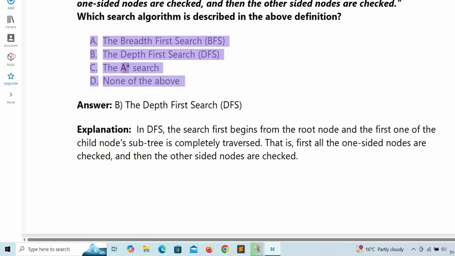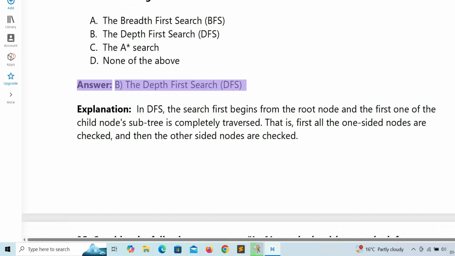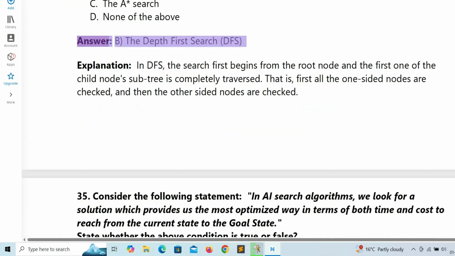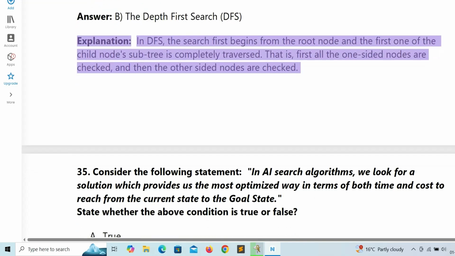C. The A* search. D. None of the above. Answer: B. The depth first search, DFS. Explanation: in DFS, the search first begins from the root node, and the first one of the child node's subtree is completely traversed. That is, first all the one-sided nodes are checked, and then the other-sided nodes are checked.